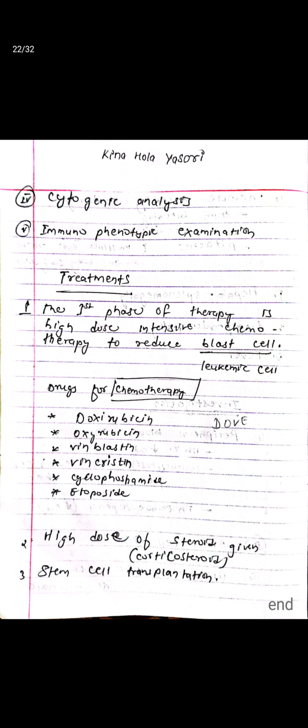cells more than 30%, uric acid, LDH or lactate dehydrogenase, cytogenetic analysis, immunophenotype examination. Treatment: the first phase of therapy is high dose intensive chemotherapy to reduce blast cells. Drugs for chemotherapy: doxorubicin, vinblastine, vincristine, cyclophosphamide, etoposide. High dose of steroid, corticosteroid, is given. Stem cell transplantation.